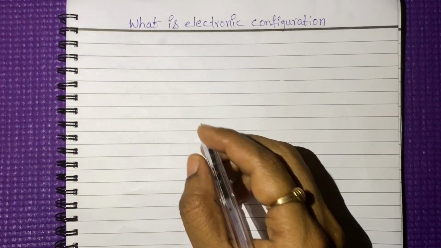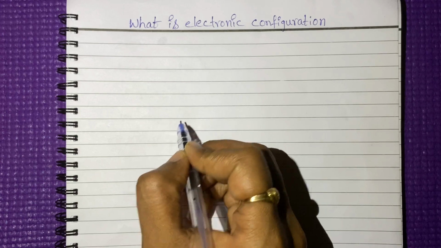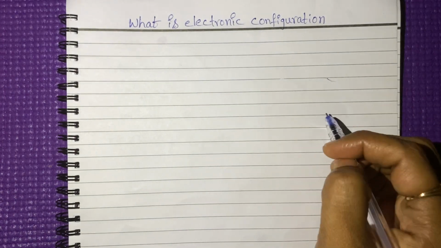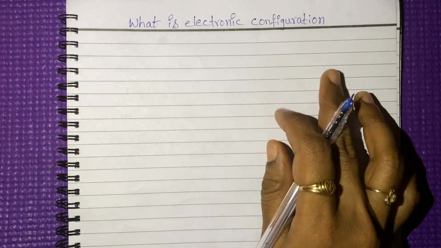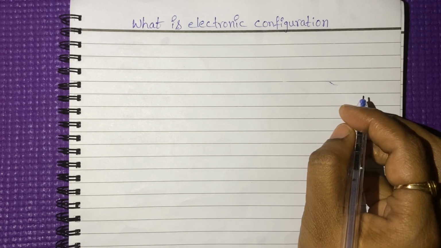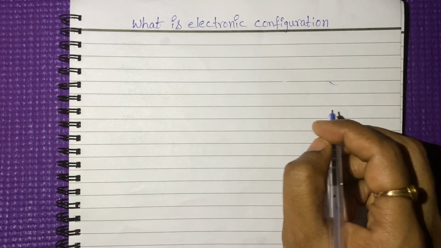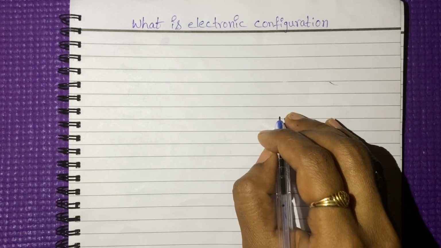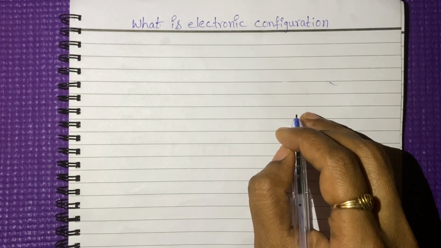Electronic configuration. See here, in a classroom, for example, in the sixth class, 10 or 20 students are there, right? We have to arrange those students on the benches. If you follow some rules, it's very easy to arrange the students.